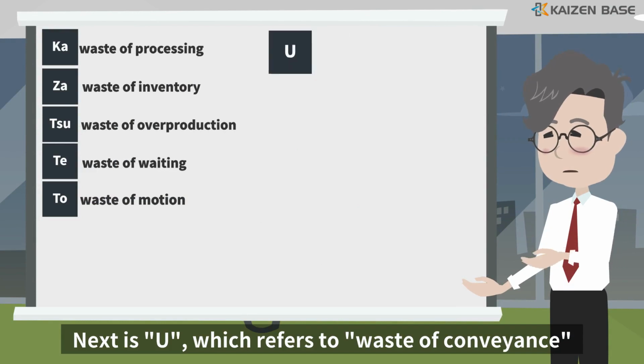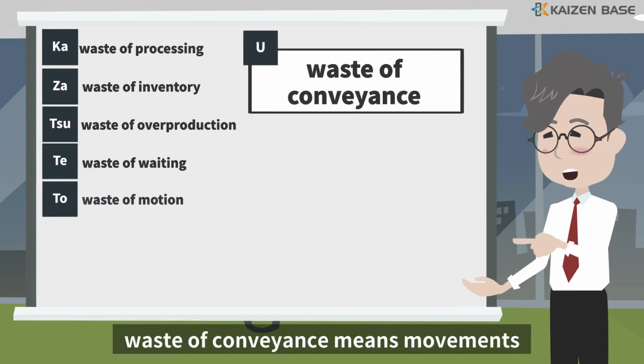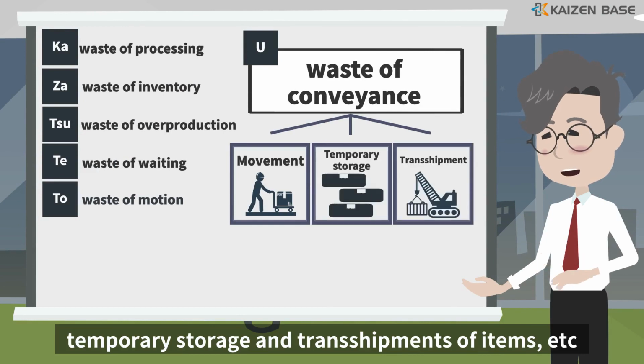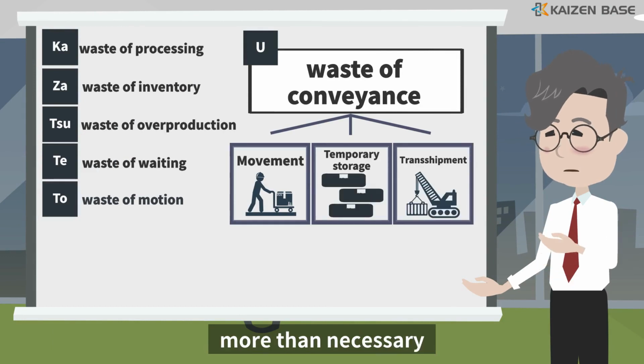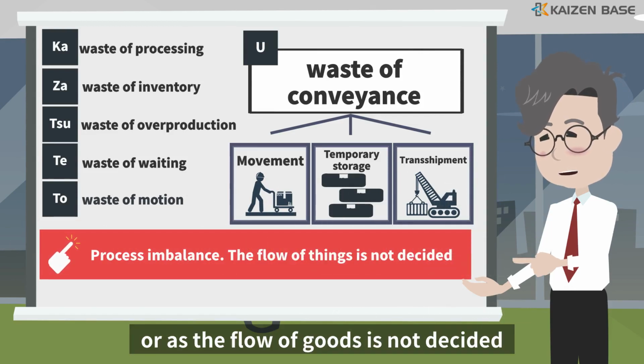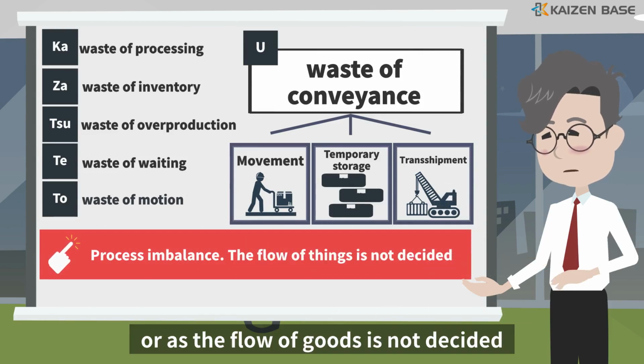Next is U, which refers to waste of conveyance. Waste of conveyance means movements, temporary storage and transshipments of items, etc., more than necessary. It occurs due to the imbalance of process, or as the flow of goods is not decided.